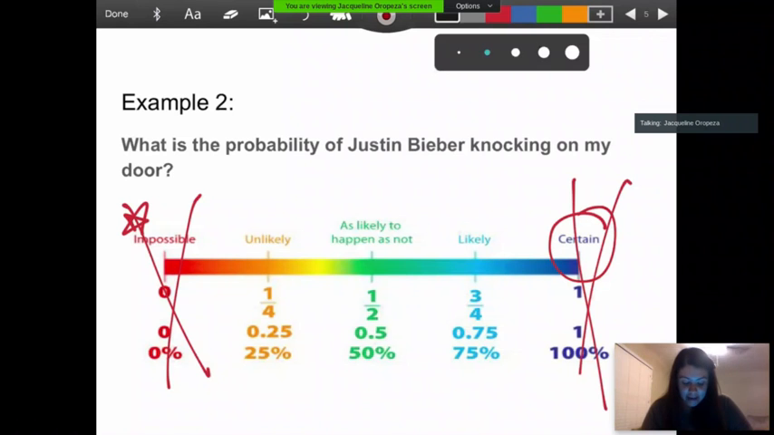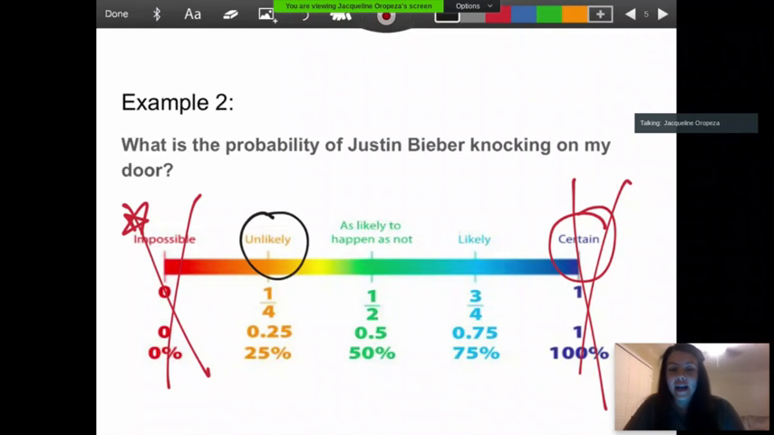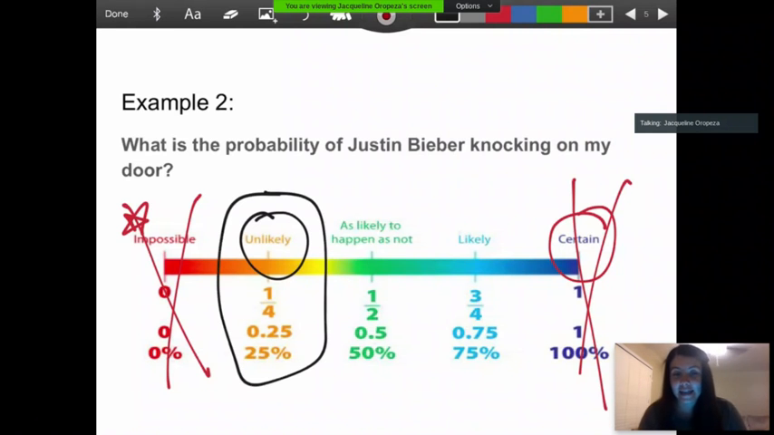Then I have unlikely. Unlikely means that it is most likely not going to happen. I don't know him personally. He's not my friend. He's not my family member. I'm in a small town that he's not even from. So the chances of Justin Bieber knocking on my door are super duper slim. So it would be unlikely.